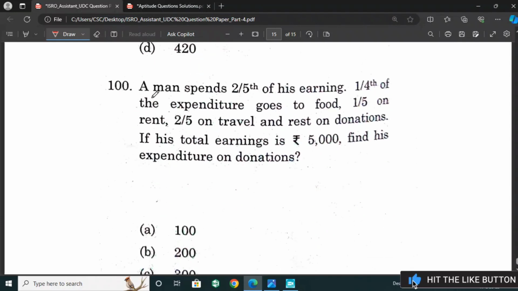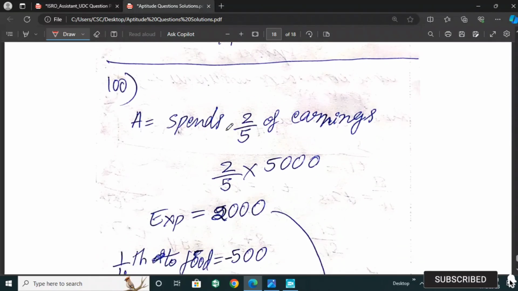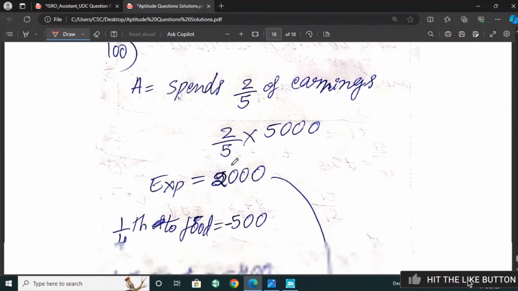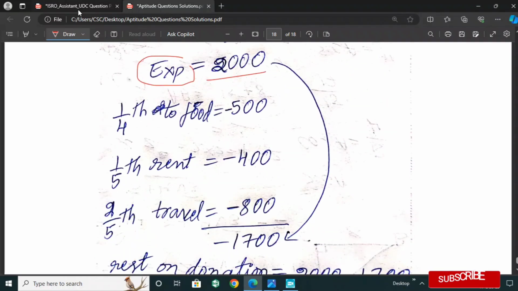Next: a man spends 2/5 of his earning, and 1/4 of the expenditure goes to food, 1/5 on rent, and 2/5 on travel, and the rest on donation. If his total earning is 5,000, find his expenditure on donation. According to the question, total earning is given as 5,000. He spends 2/5 of the earnings, so the expenditure is 2,000.